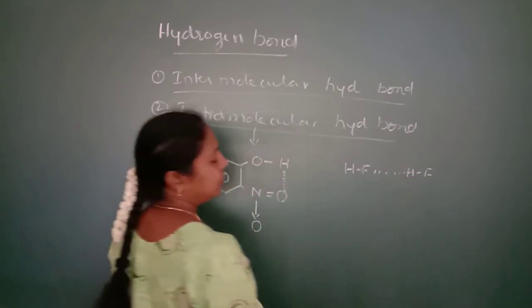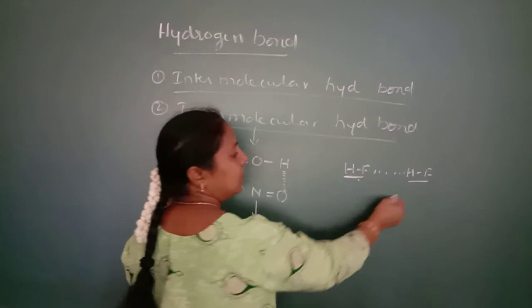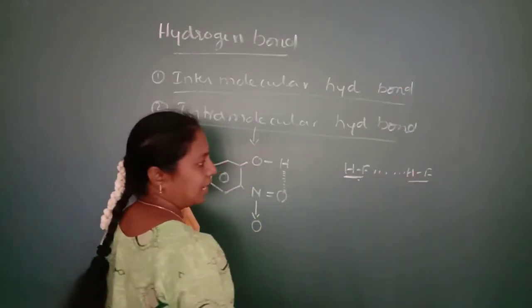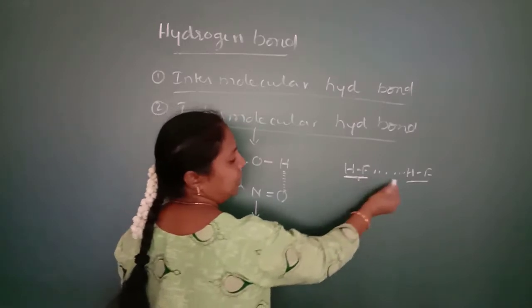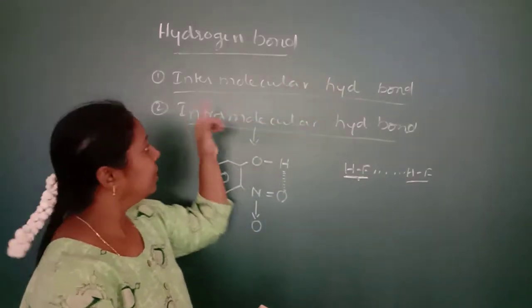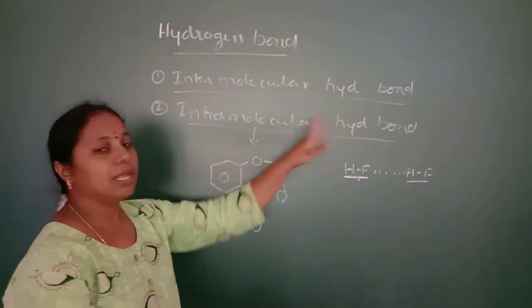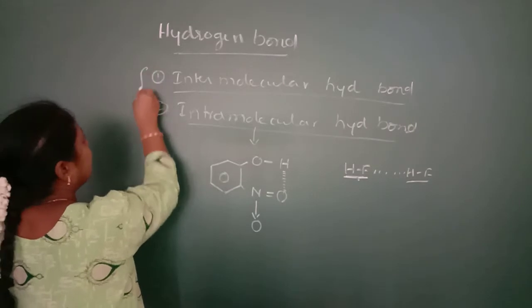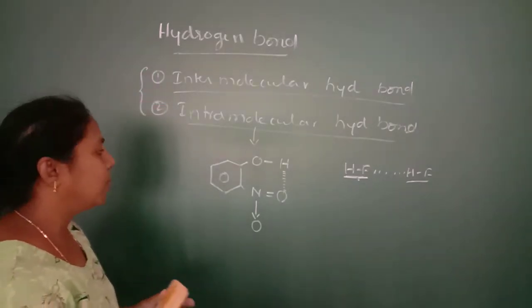So between these two, similar kind of HF molecules are there. Between these two molecules, there exists some force of attraction between the hydrogen atom and the fluorine atom. This type of force of attraction can be taken as intermolecular force of attraction. This is the intermolecular hydrogen bonding, and this is called the intramolecular hydrogen bonding. So these two are nothing but the two different types of hydrogen bonds.